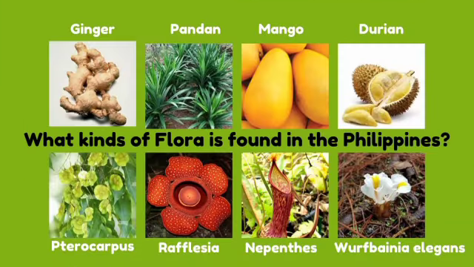So what kinds of flora are found in the Philippines? Philippine flora also resembles Malaysia's since both countries share a similar tropical climate. Nevertheless, a large number of plant species located in the Philippines can be found nowhere else in the world. The islands are known for their thousands of species of colorful plants and other remarkable species including ferns, cogon, ginger, pandans, palms, giant figs, pterocarpus, and rafflesia. Thanks to its tropical climate, the Philippines also offers many delicious and unique fruits. They include atis, chico, durian, lanzones, mango, rambutan, santol, starfruit, and sugar apple.